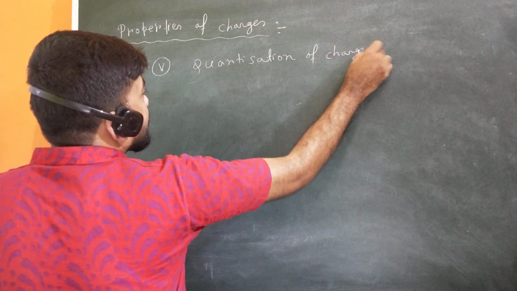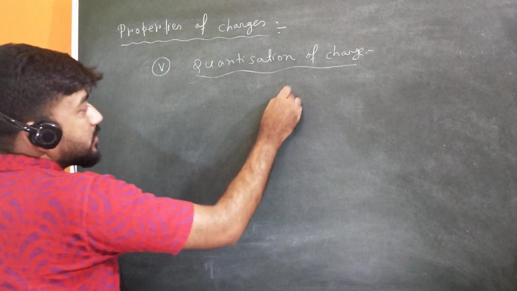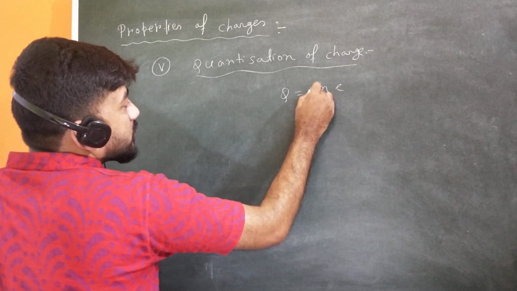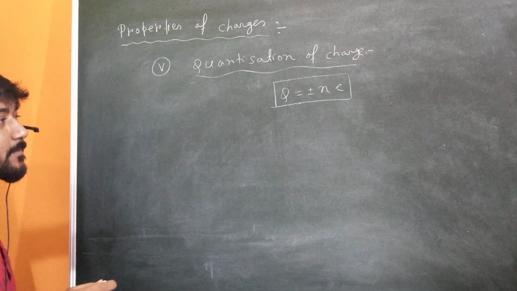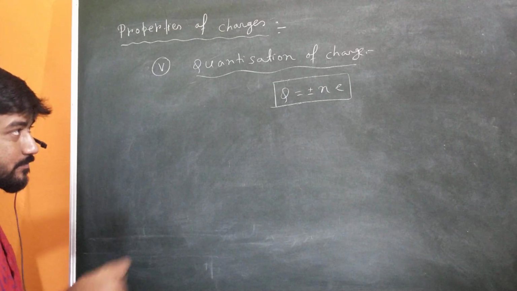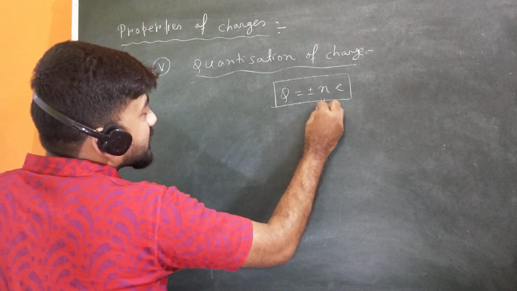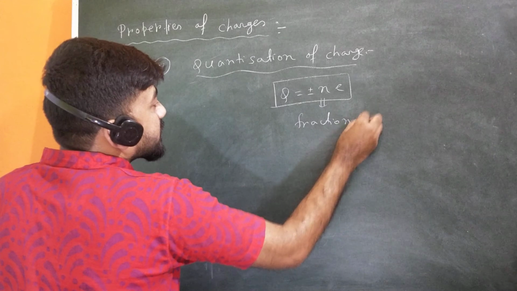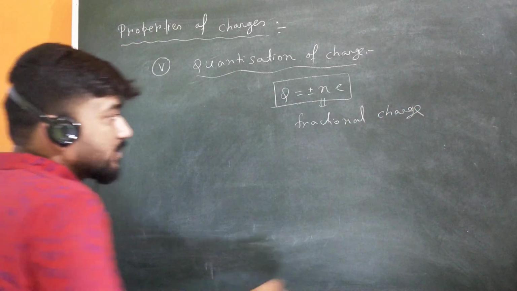and there I told that the charge of any object is an integral multiple of the charge of an electron, that is n into e. So q is equal to plus minus ne is the mathematical form of quantization of charge. And this q equals plus minus ne suggests that fractional charge is not possible. I have told you that fractional charge is not possible.